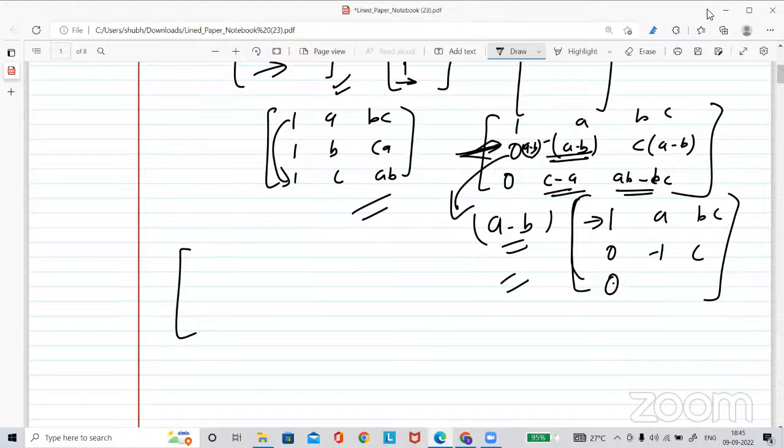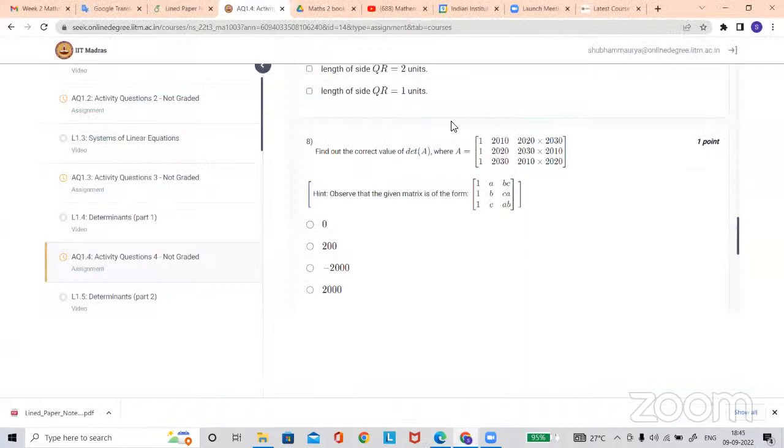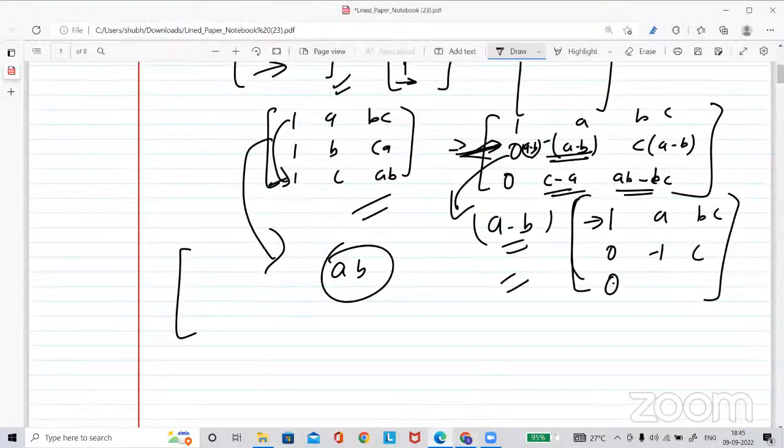Row transformation means as I did here, right? Yes, I also did row transformation first. We got a 1 in column one, so we could use it. Yeah, so that's the process. That's why the hint is given, to understand that there is no need to do the calculation. If you evaluate the whole determinant for this matrix with A, B, C as symbols, and then substitute A as 2010, B as 2020, C as 2030, you will get the answer as well. The hint is given for this purpose.